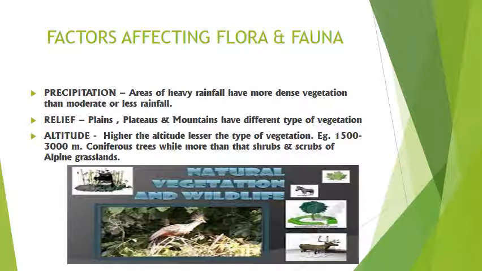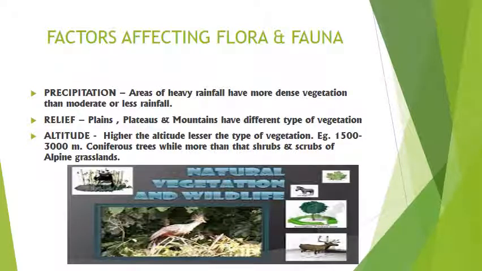Other factors are precipitation, means the amount of rainfall. We all know rainfall is very essential for a plant's growth. That is why areas of heavy rainfall have more dense vegetation as compared to the less rainfall areas. Next is relief. What type of land is there? It is plain, plateau or mountain. According to that only, the type of vegetation will be found in that area.